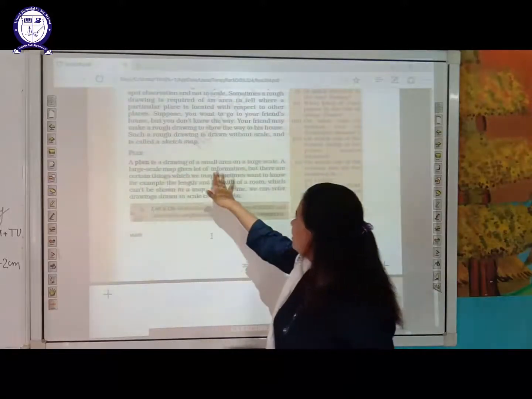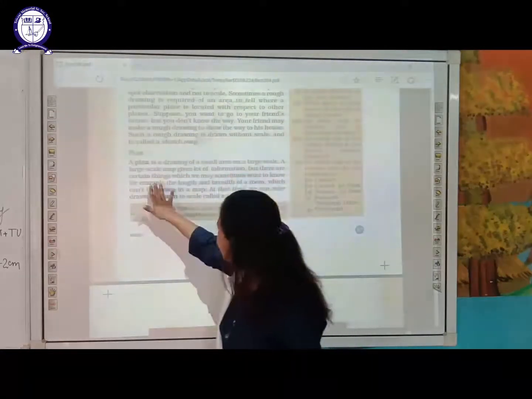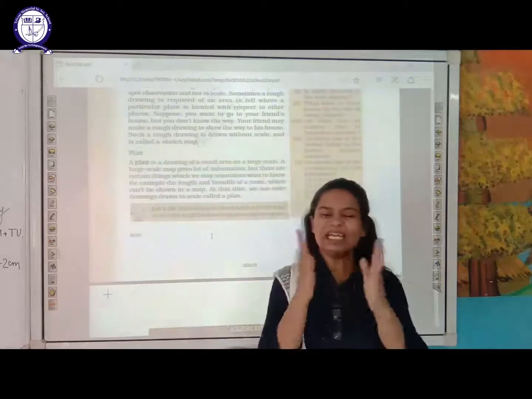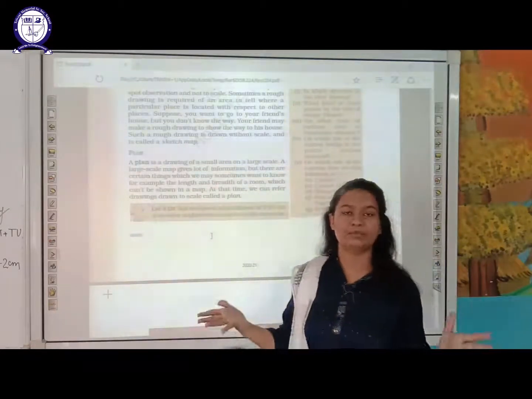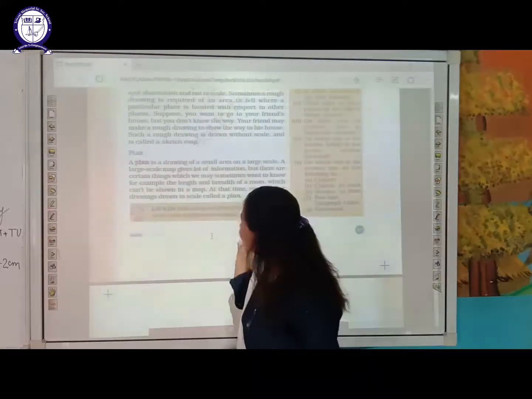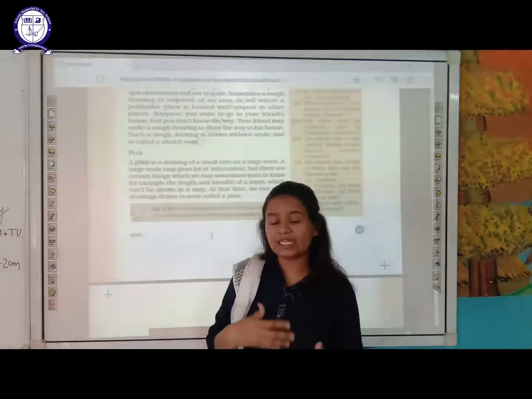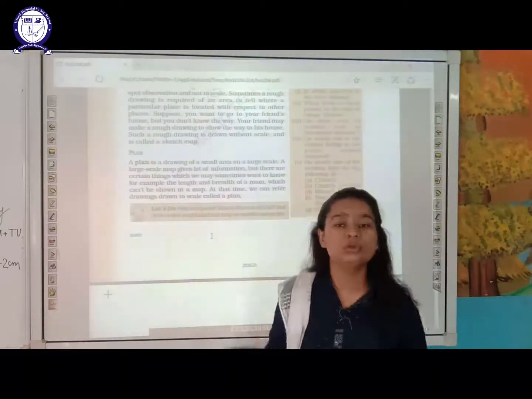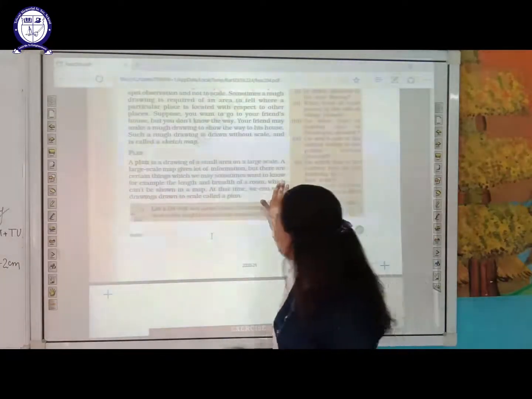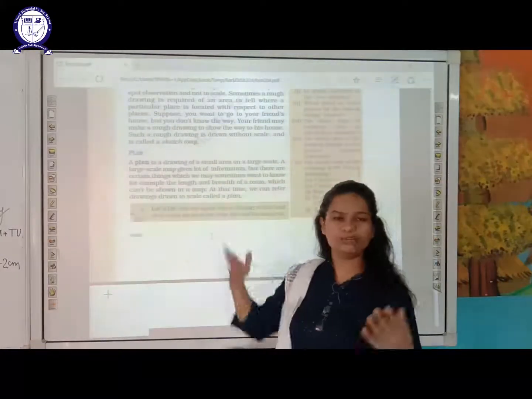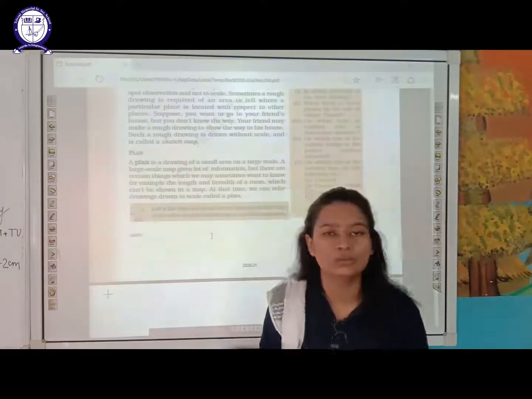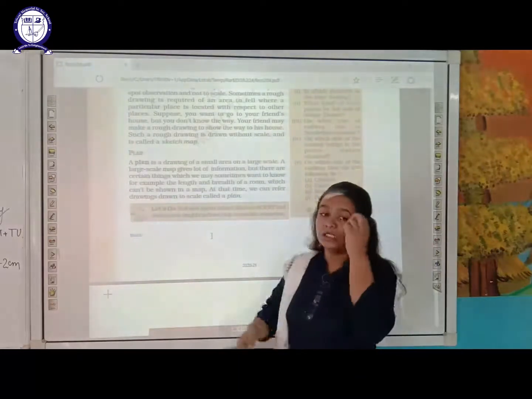A large scale map gives a lot of information, but there are certain things which we may sometimes want to know. Yes, a small scale map or large scale map provides us most of the information, or a lot of information, but sometimes what happens is that we do not exactly come to know about the thing that we want to know. For example, the length and breadth of a room, which can't be shown in a map. You have represented that this area is located for a room, but the particular length and breadth of that room is not possible. So what is the plan?